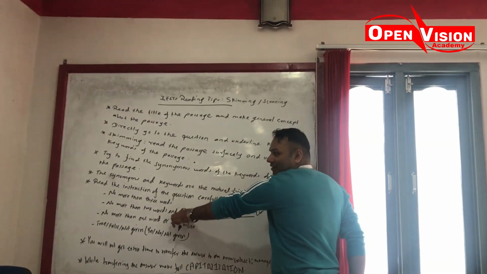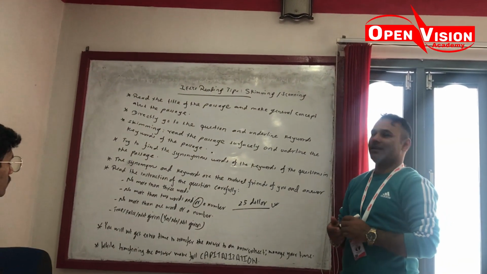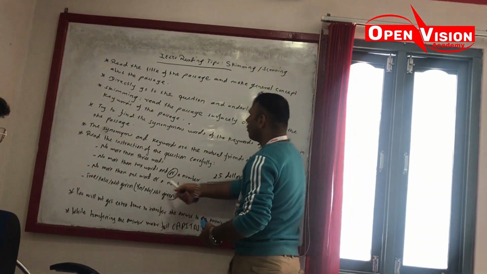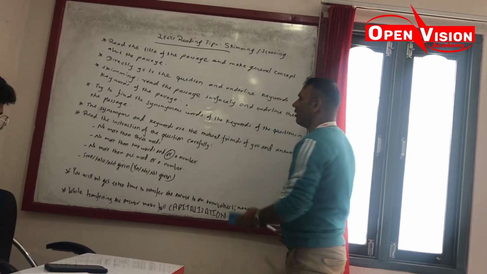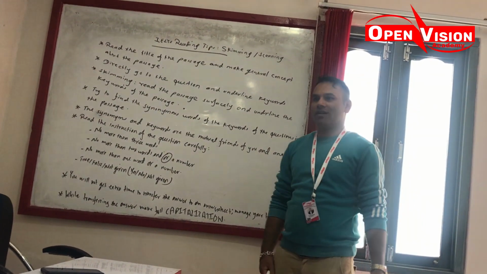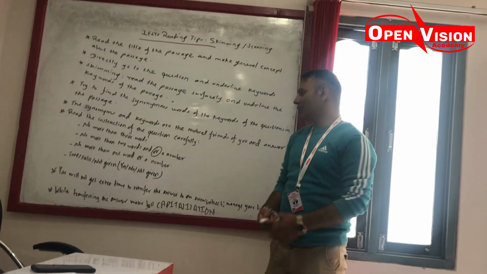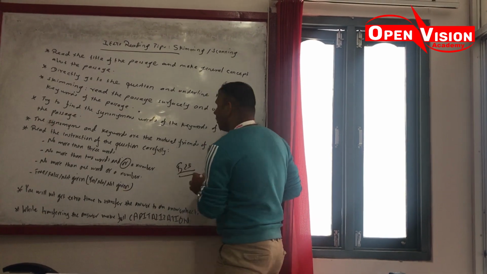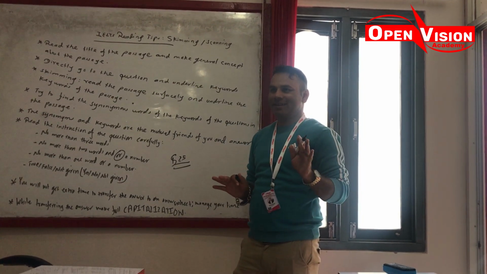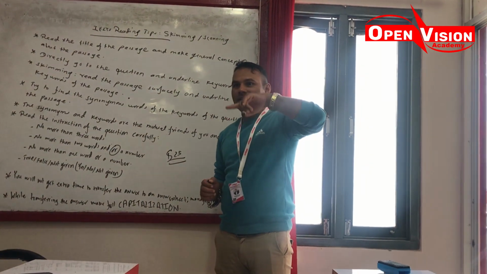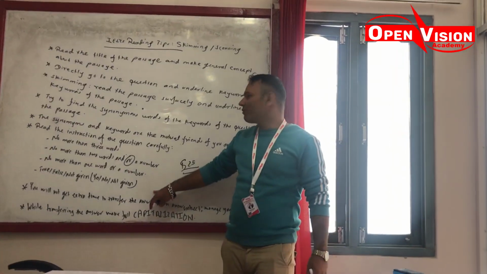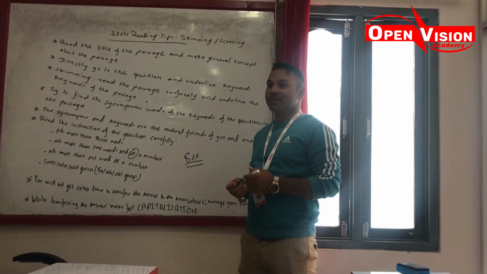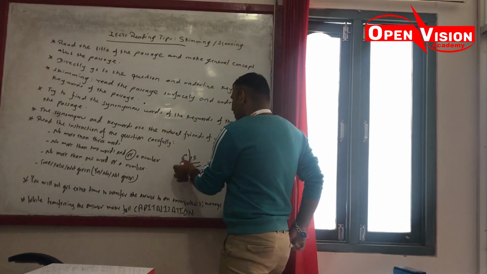There is the term "and". Are you clear? Okay. So the last one is "no more than 1 word or a number". In this case, in 1 word we can't write down "twenty-five dollars". Right? So in this case, what can you do? You have to write $25. Otherwise, you don't have any other option. Because 25 in 1 word we can write down, we can write "twenty-five". That's fine. But we can write it as 1 number, right? So as I told you, the symbol of dollar is given in the